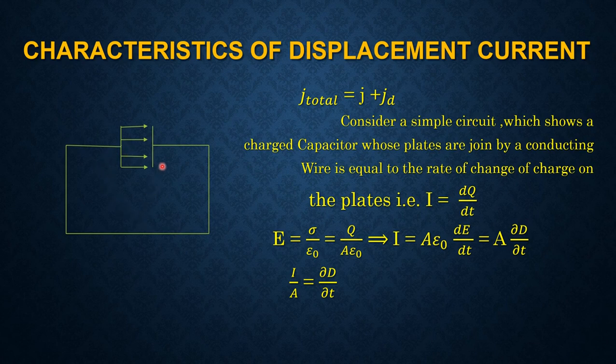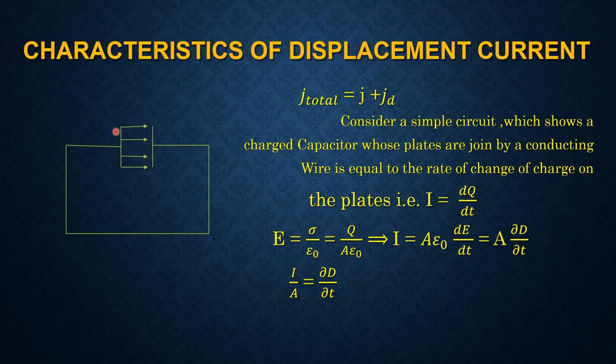Considering a simple circuit which shows a charged capacitor whose plates are joined by conducting wire, the current flowing in the connecting wire is equal to the rate of change of charge on the plate, that is I is equal to dq/dt.